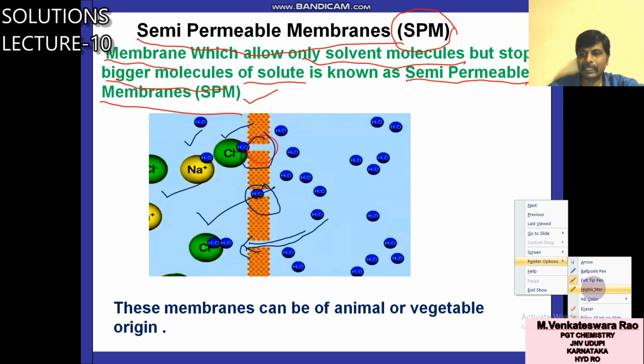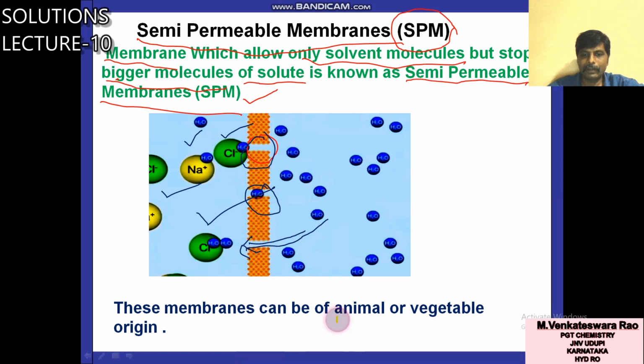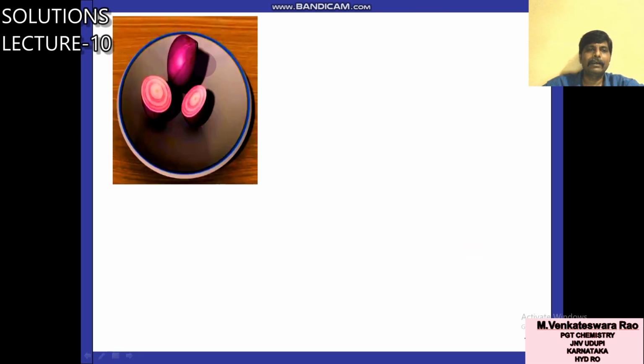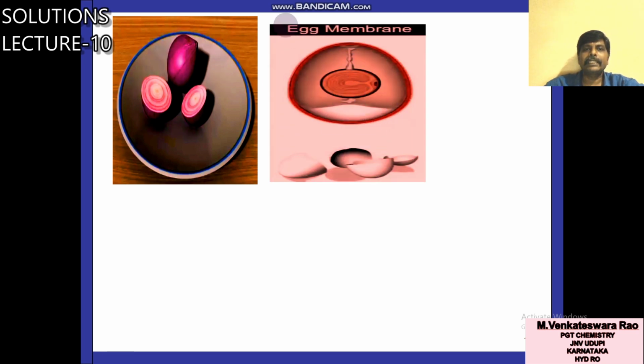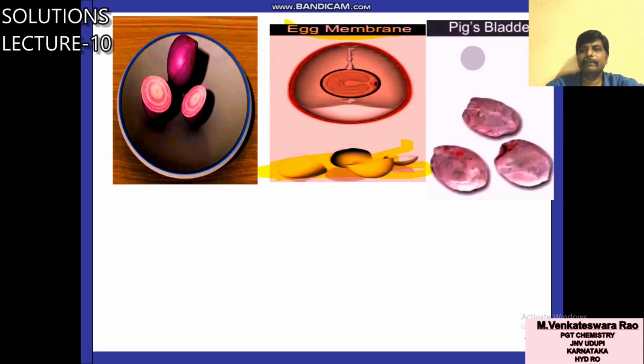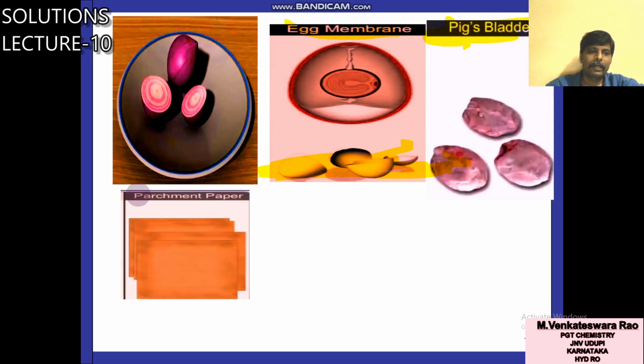These membranes can be of animal or vegetable origin. These membranes can be obtained from animal or vegetable membrane. Some examples we will see. This is onion layers. Next, it is egg membrane. You can see here these egg cells, egg membrane. Next, the third one is pig's bladder, so from animals. Next, parchment paper.